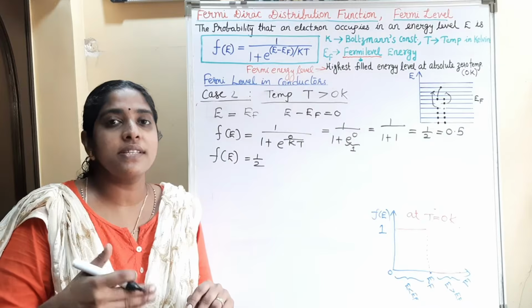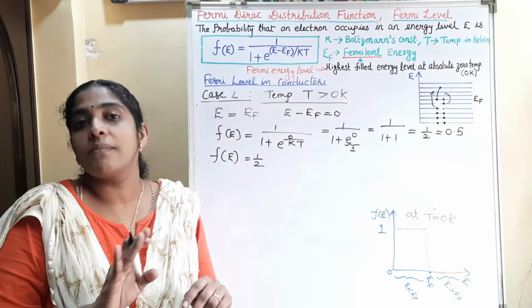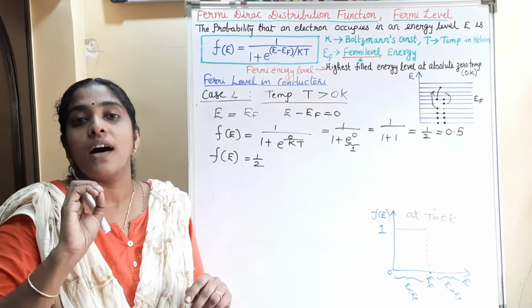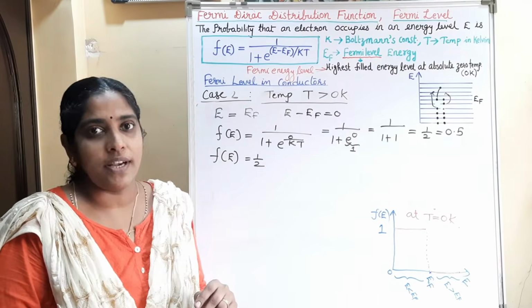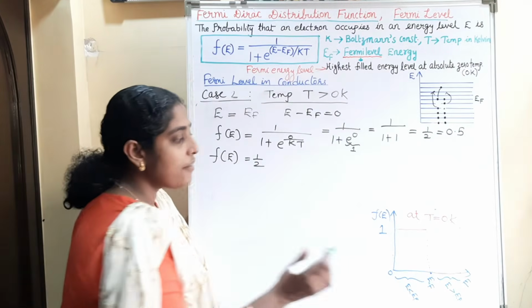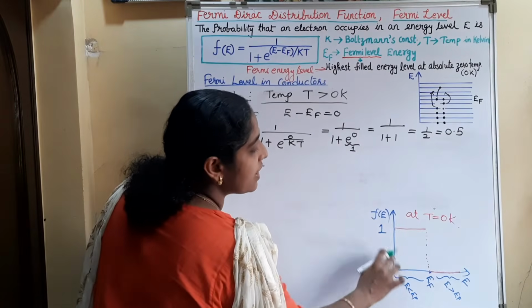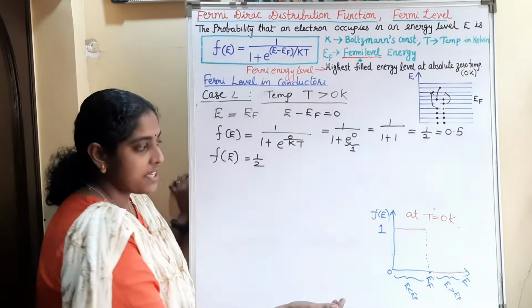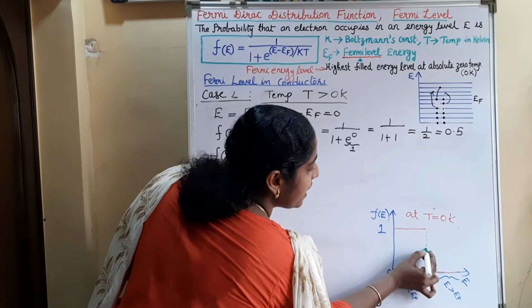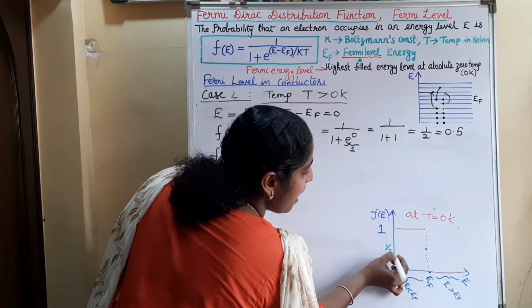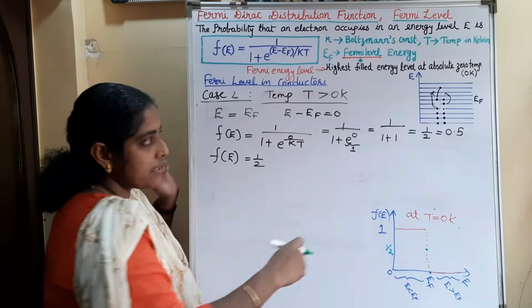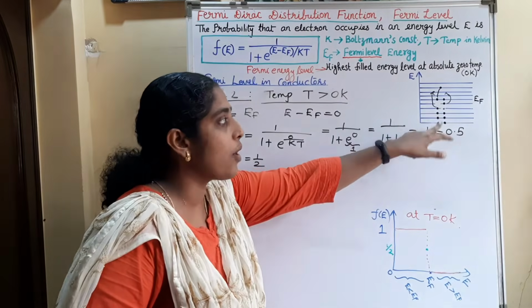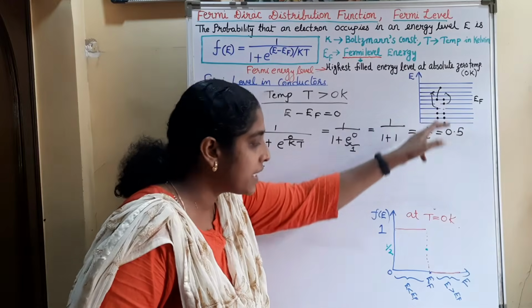So when the temperature is greater than 0 Kelvin, the Fermi level is not the uppermost filled energy level. The Fermi level may or may not be filled. So while we draw the graph for temperature greater than 0 Kelvin, this step-like nature will change, because at E equal to EF the probability is half, and for E less than EF, that is, the energy levels below the Fermi level, the probability of occupancy is decreasing.